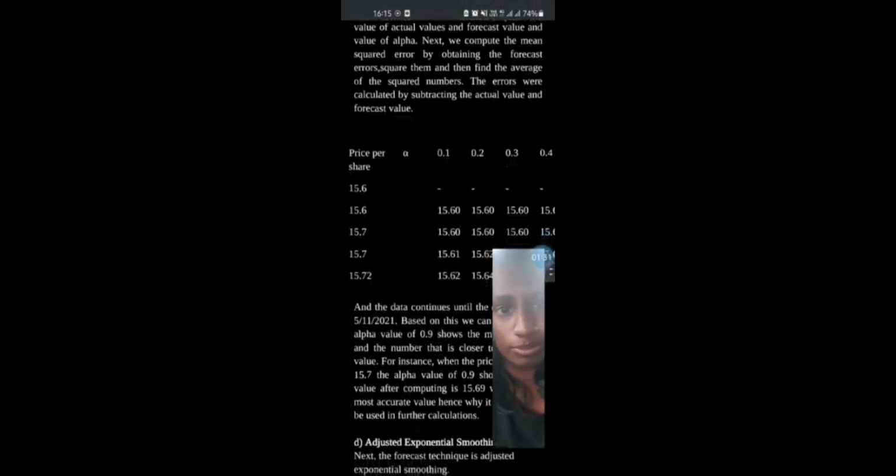Next, we compute the mean squared error by obtaining the forecast errors, squaring them, and then finding the average of the squared numbers. The errors were calculated by subtracting the actual value and forecast value. So in this table, we can see there are multiple columns of price per share and the alpha values from 0.1 to 0.9. The data continues until the date reaches 5 November 2021.